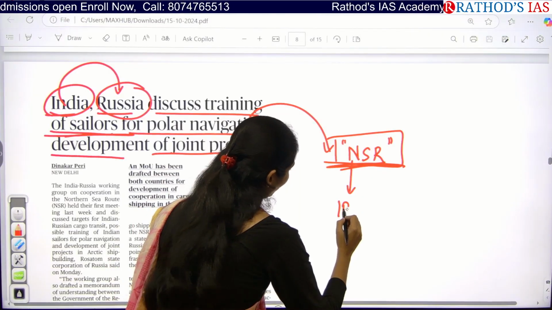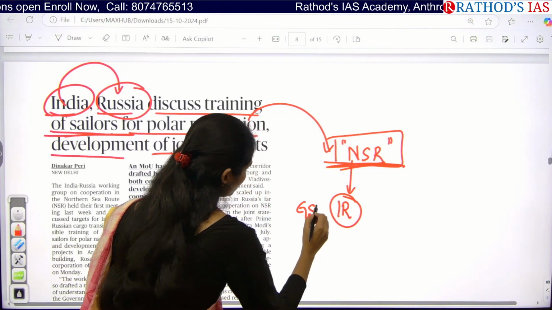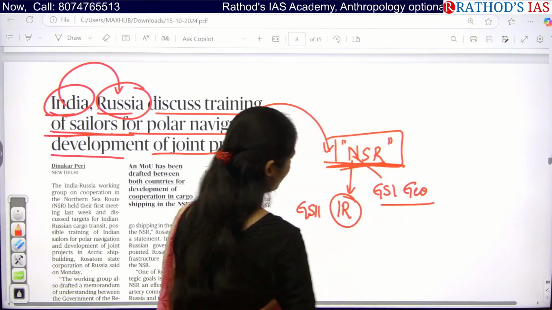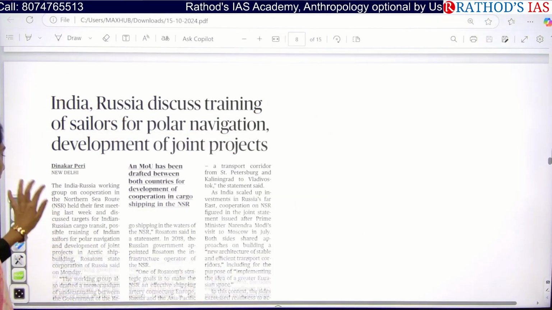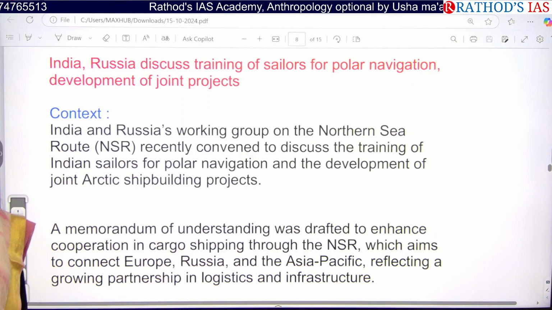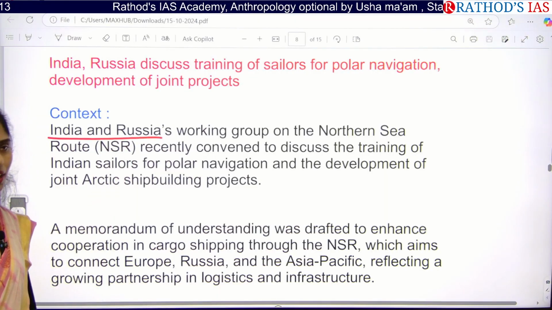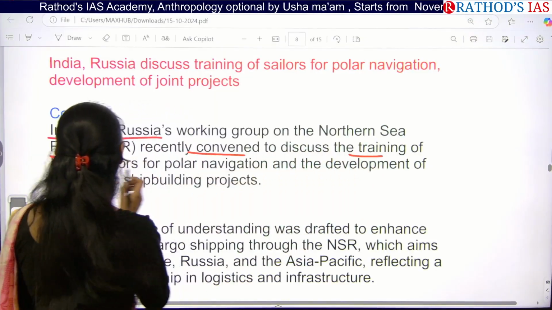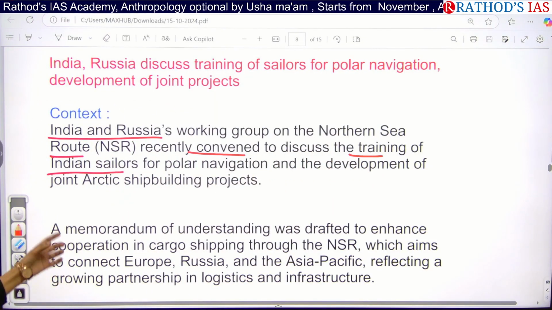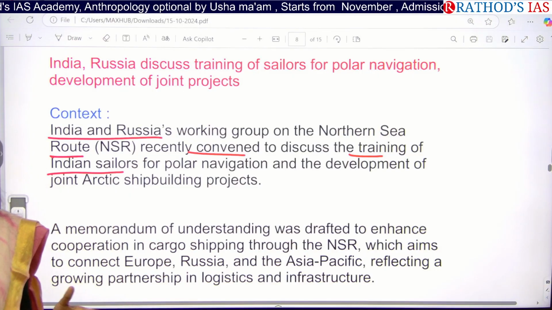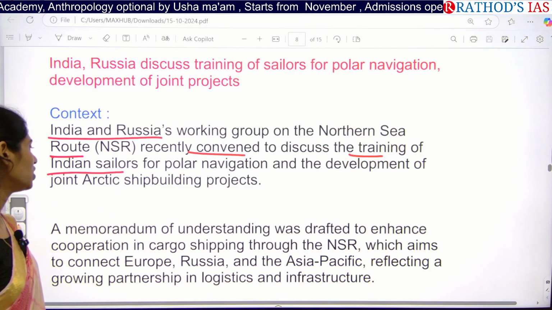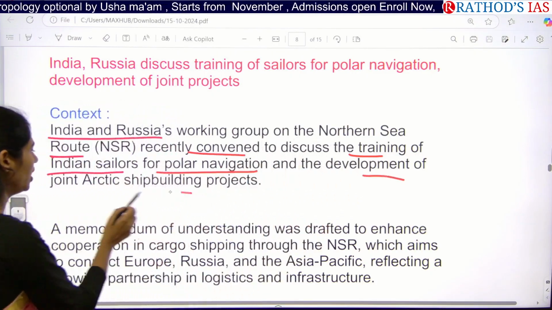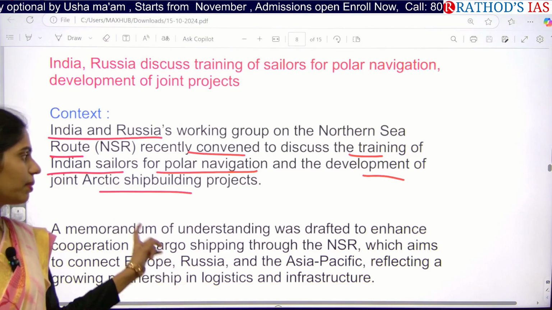This article is important for international relations in GS paper 2, and it is also important for GS paper 1 under geography. Okay, now let us see this article in detail. If you see the context, it says that the India-Russia working group on the Northern Sea Route recently convened to discuss the training of Indian sailors, because Indian sailors are not much habituated to polar navigation. So we are going to have training for polar navigation, and we are also focusing on the development of Arctic shipbuilding projects.